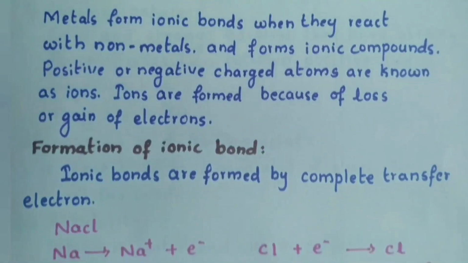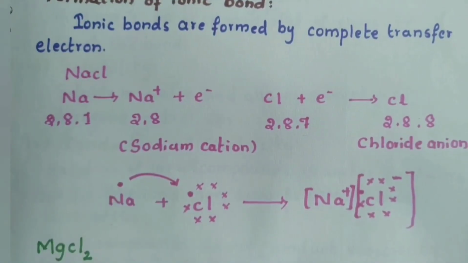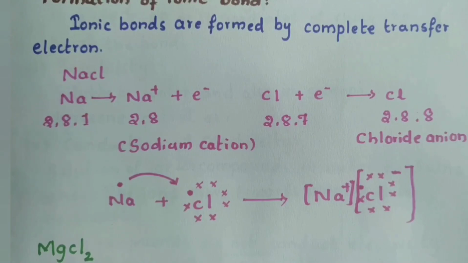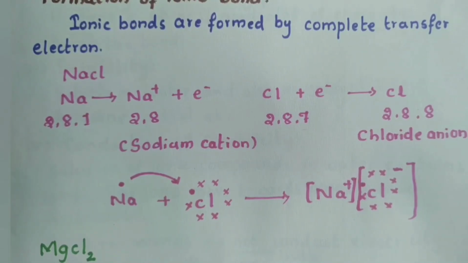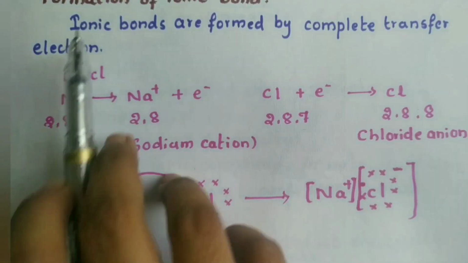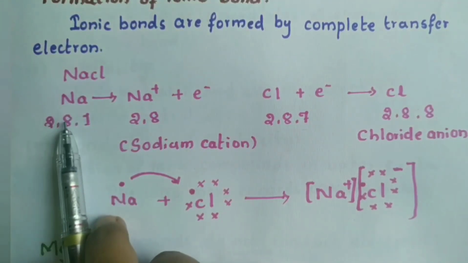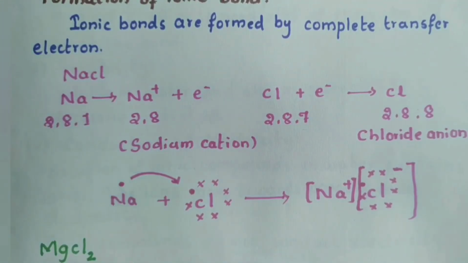So let us see how the ionic bond is formed. An ionic bond is formed by complete transfer of electrons. Complete transfer of electrons makes the ionic bond. When we come to the covalent bond, we always see that sharing of electrons takes place.